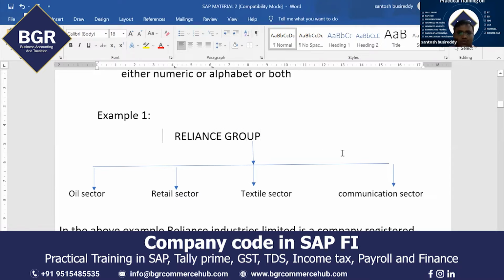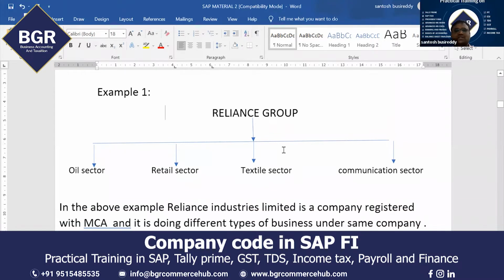This Reliance Group has so many businesses. They are in the oil sector, retail sector, textile sector, communication sector, like that. They have many businesses.